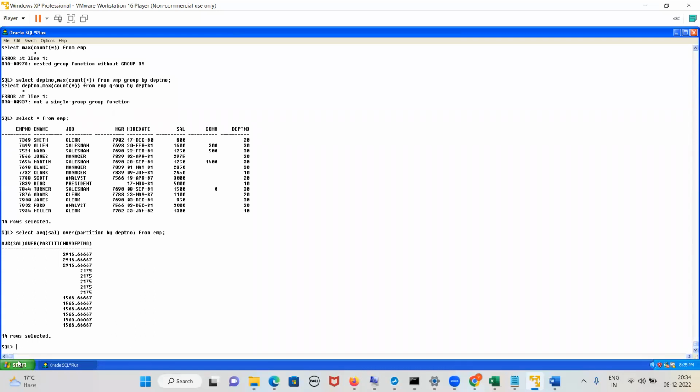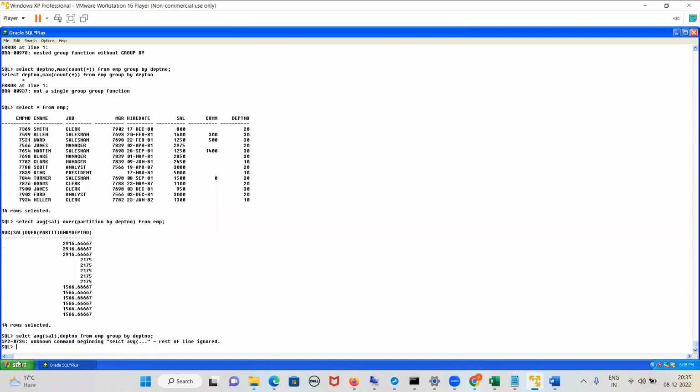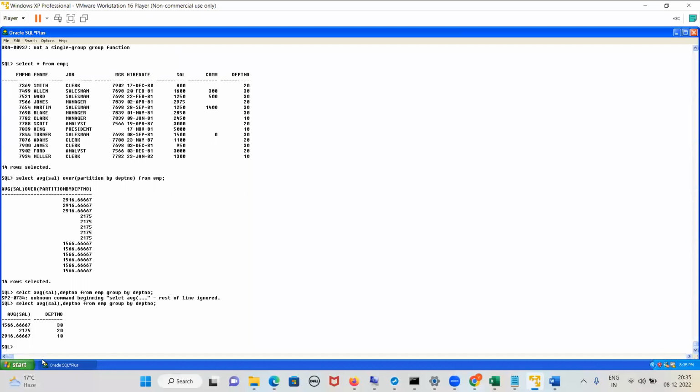Now, if I ask for the average salary for each department, what is the query? Select average salary, department number from EMP group by department number. This group by is fine, right? Now this is the department wise average salary. Yes or no, guys?